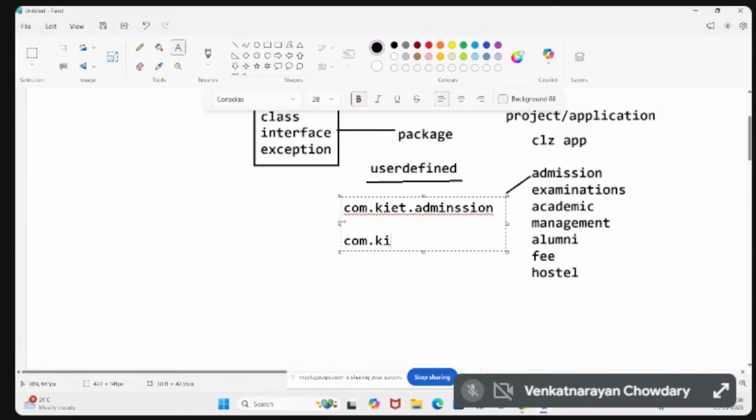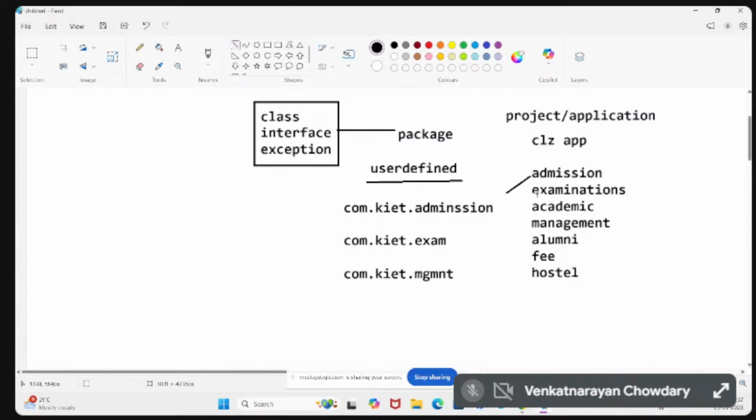And the classes related to the examination, we can place in the package called kite.exam. The ones related to management, we can place inside kite.management. So like that, the package name can be anything. For differentiating the classes, we are going to use packages. These types of packages are called user defined packages.